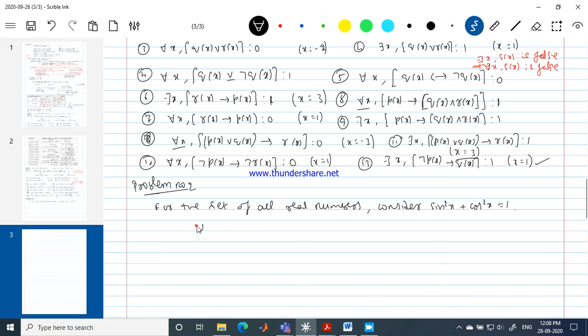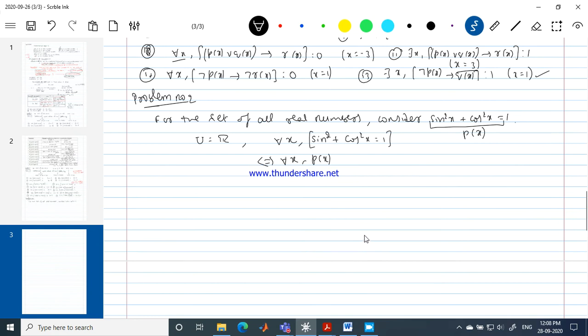Here, what can be noted? The universal set is the set of all real numbers, and we are saying that for all x, sin square x plus cos square x is equal to 1. This is what the given statement is. Otherwise, if we call sin square x plus cos square x equal to 1 as some p of x, then this statement reduces to this form: for all x, p of x. We can think about the truth value later. For the time being, I just want to discuss how to express the given sentence in symbolic form.